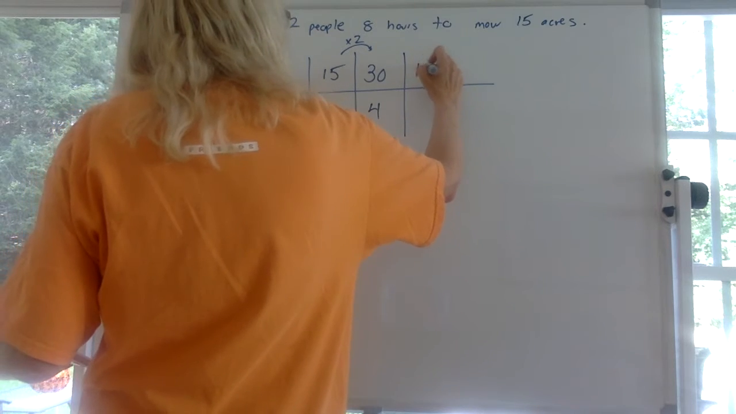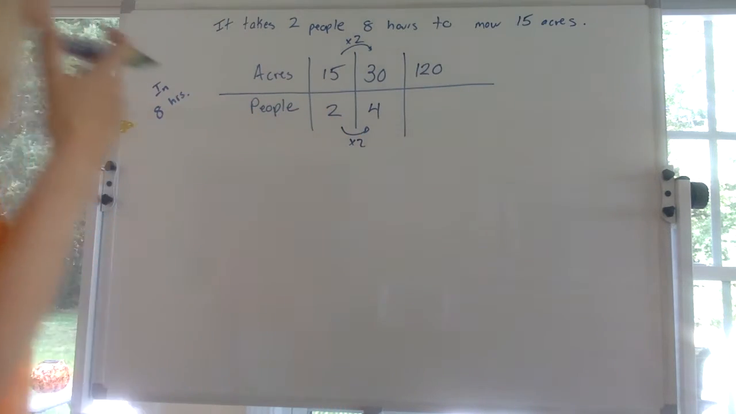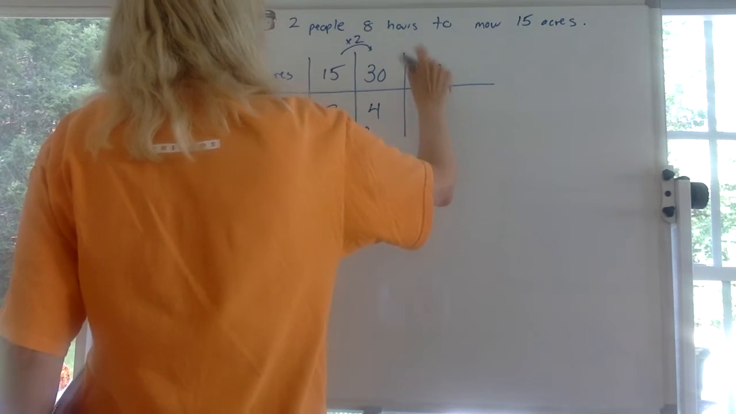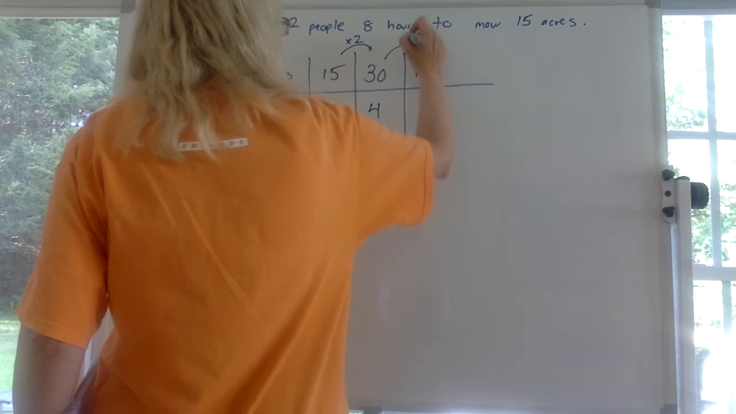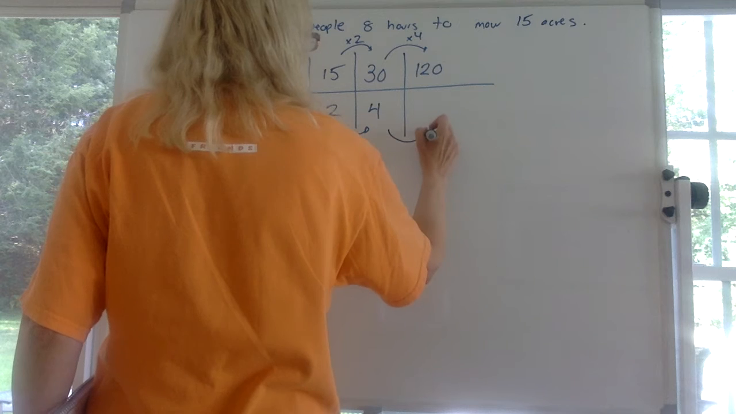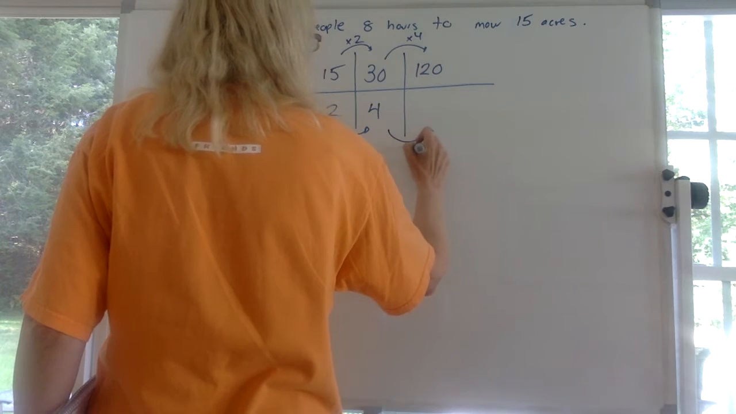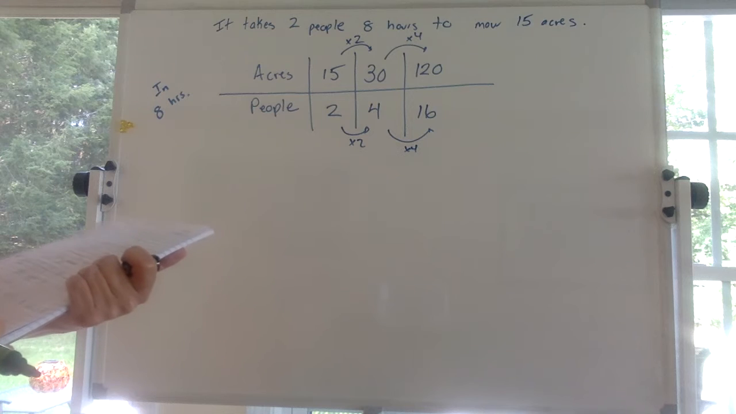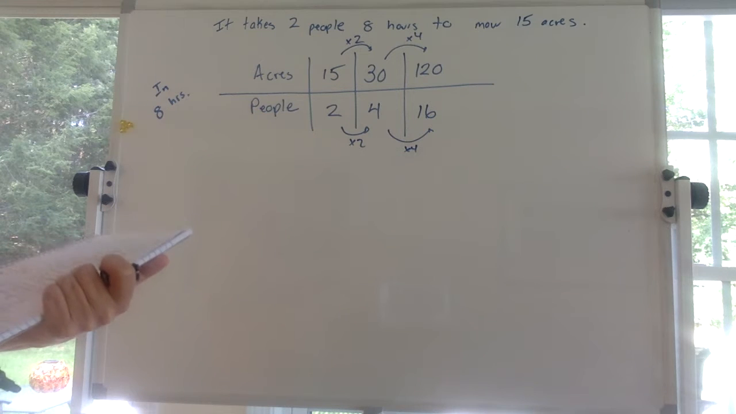How about if I had 120 acres, how many people could mow 120 acres in 8 hours? Let's see. How did we get from 30 to 120? We multiplied by 4. So you do the same thing here. You can multiply by 4. So it would take 16 people to mow 120 acres.